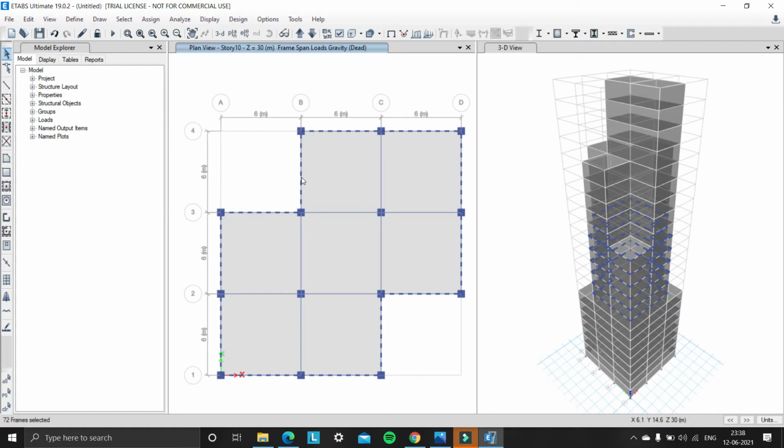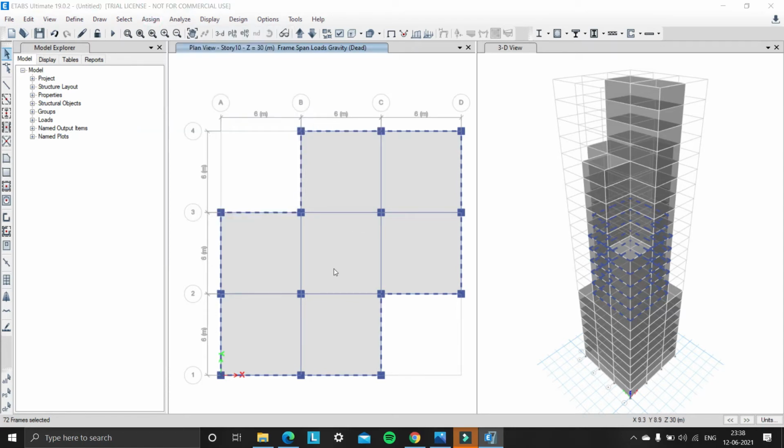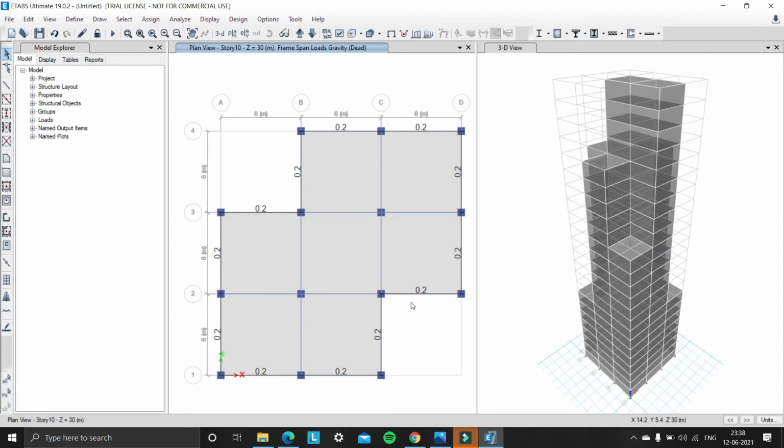So we're done with selecting the external beams, and we need to assign frame loads distributed of 0.2 kilonewton per meter, and click on apply and click on OK. So we can see the 0.2 kilonewton per meter cladding load is assigned on the external beams. So now moving to